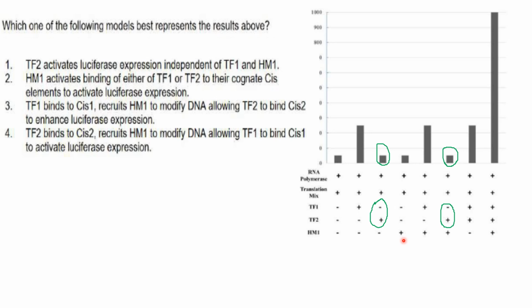Okay. Recruits HM1. So TF1 will recruit HM1 and activates it to modify DNA allowing TF2 to bind cis2, that is given in the question, to enhance luciferase expression. Yes.